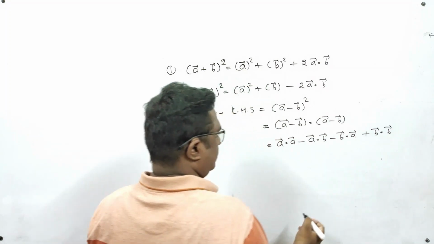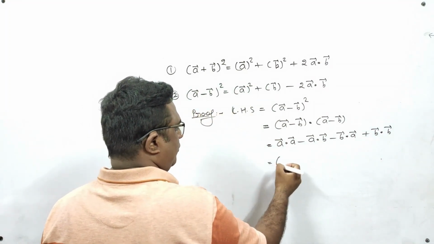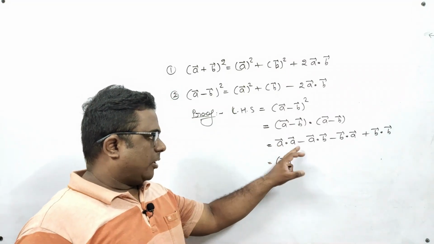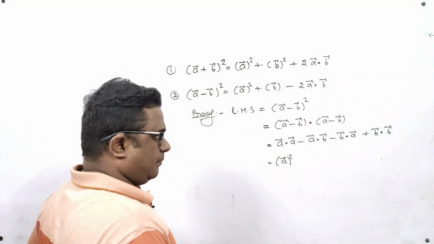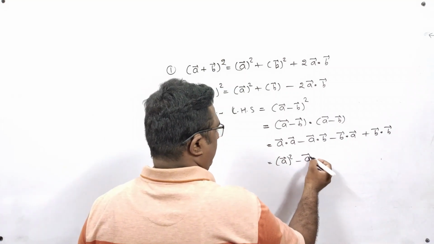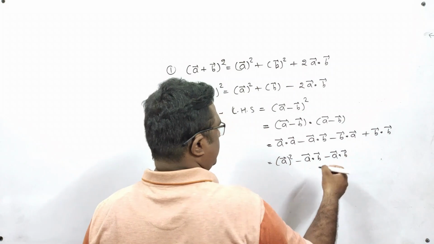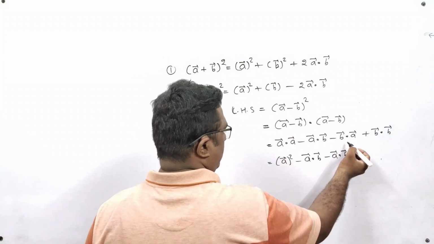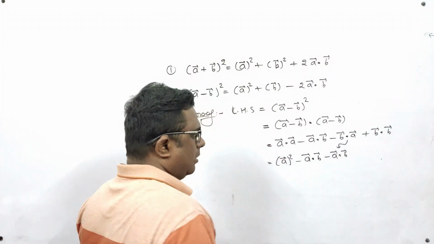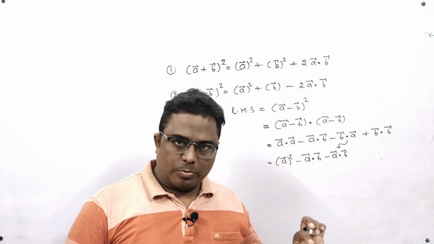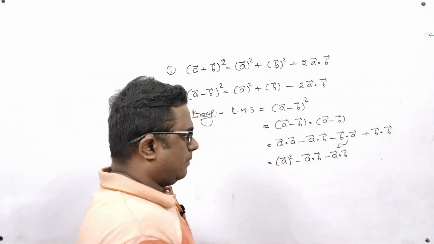It becomes A vector square, you can write A dot A as A vector whole square, minus A dot B and minus A dot B. Do you see what I changed? In place of B dot A, I have written A dot B, because in the starting I told you that A dot B and B dot A are the same thing.